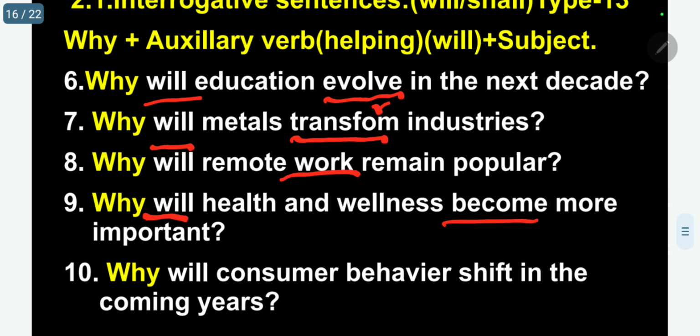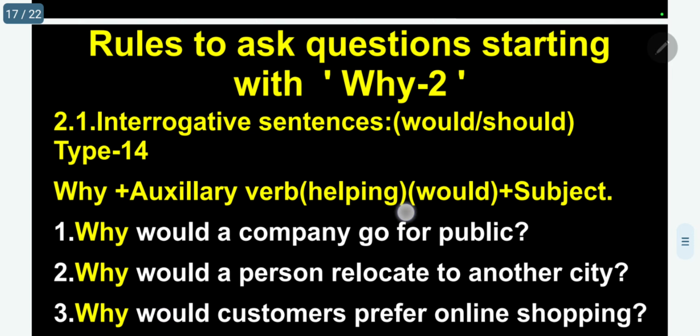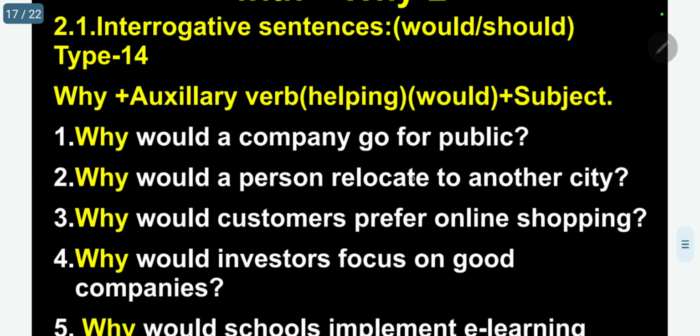Why will consumer behavior shift in the coming years? Shift is the main verb, will is the auxiliary verb. So kindly follow. Will does not act as a main verb at all.